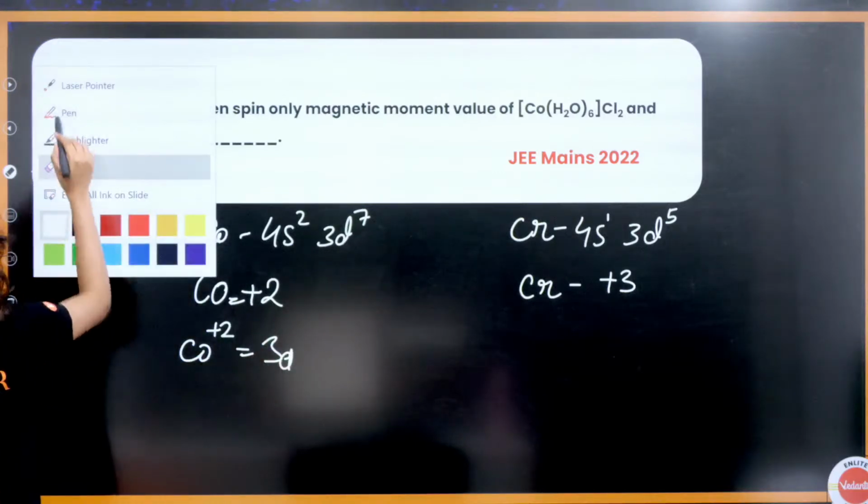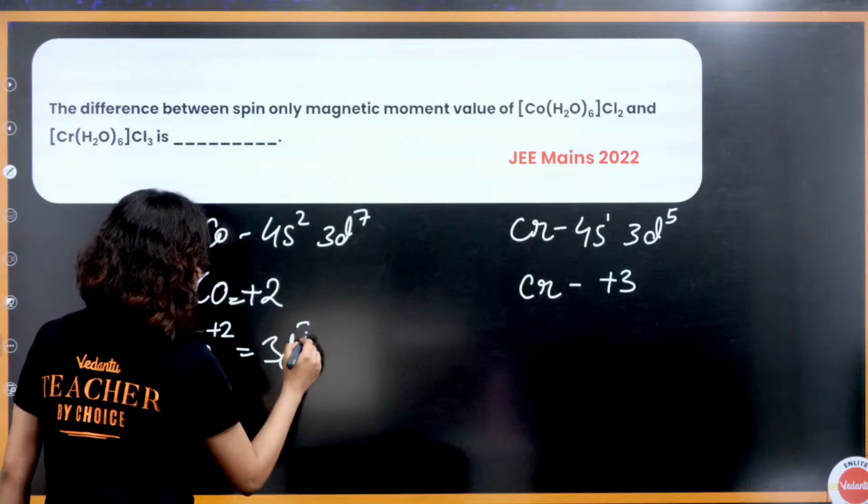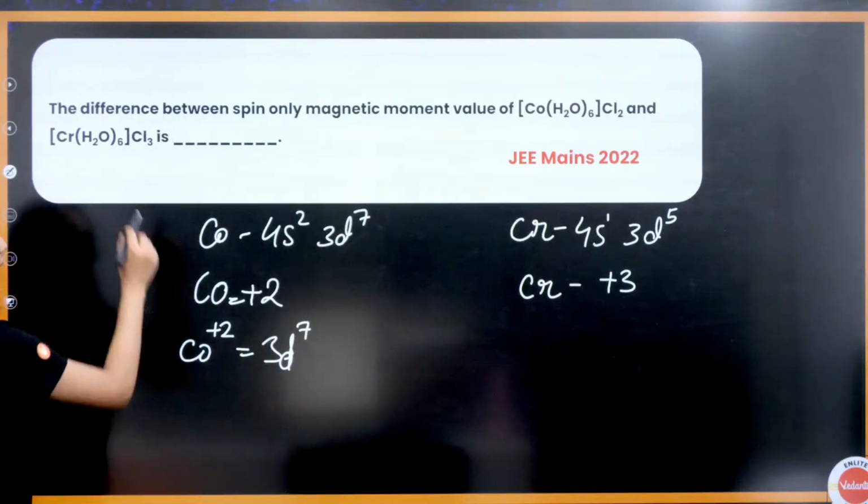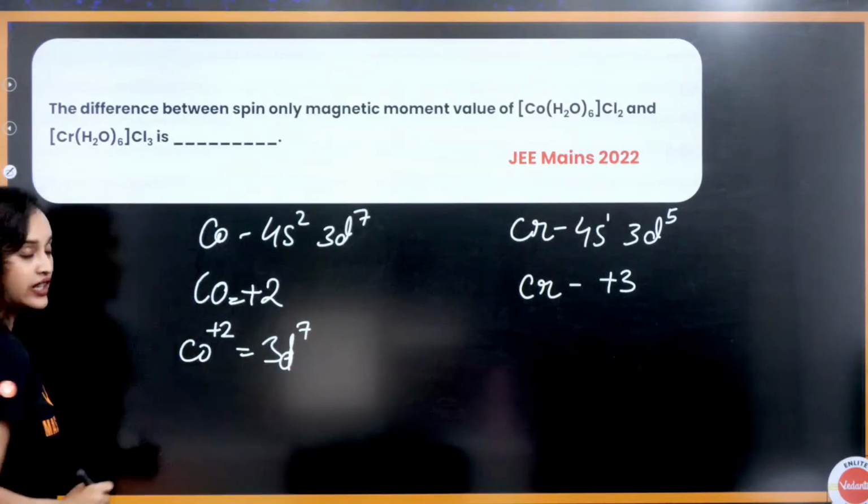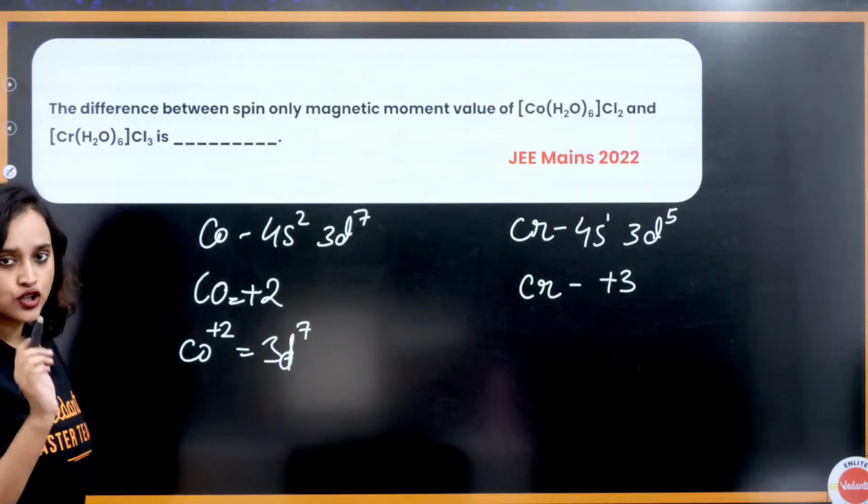That means it is 3d7 here, okay? And H2O is a weak field ligand. Am I clear? H2O is a weak field ligand.